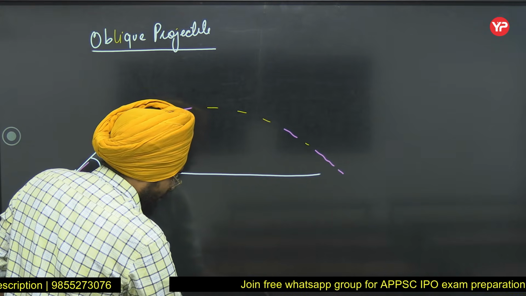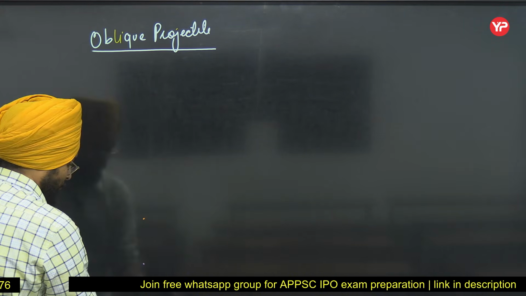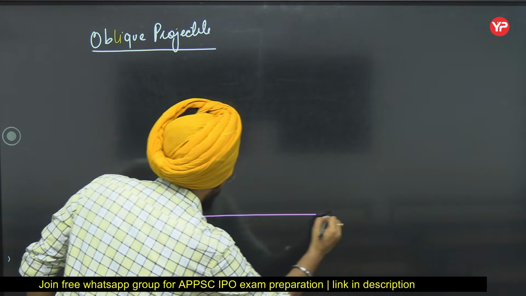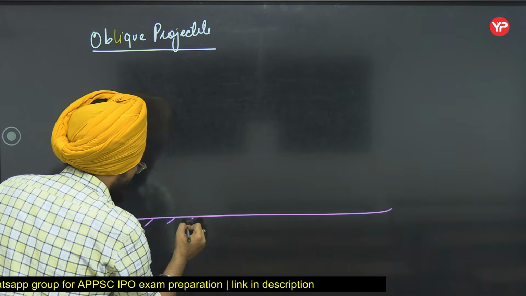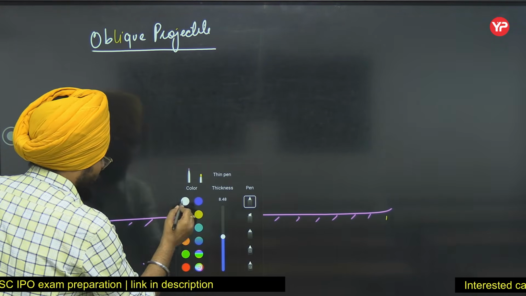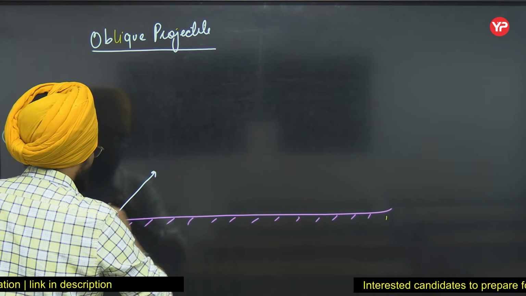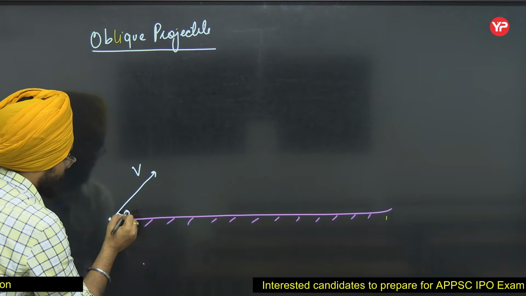Okay, let me make a bigger diagram. From this point, a body is projected at a velocity v at some angle theta.